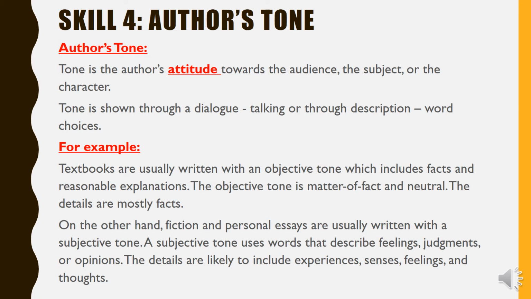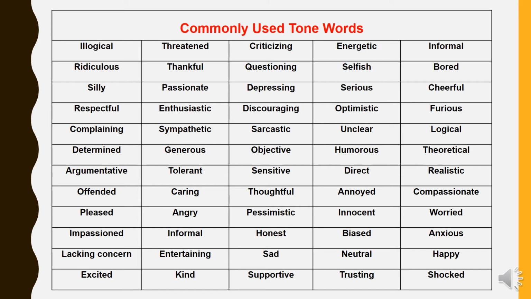The objective tone is matter of fact and neutral. Okay, on the other hand, you can see that fiction and personal essays are written with a subjective tone. A subjective tone is used to describe feelings, judgments, opinions, and so on. Okay, so details are likely to include experiences, senses, feelings, and thoughts.